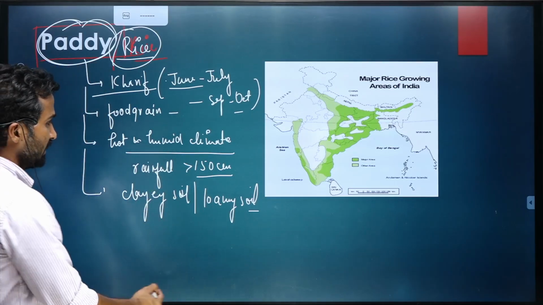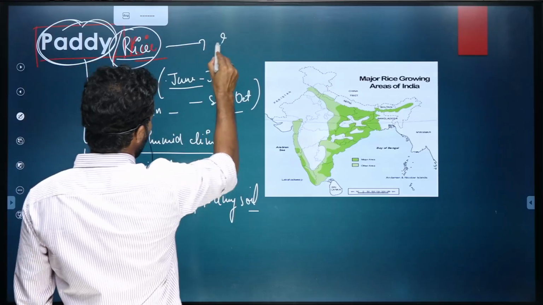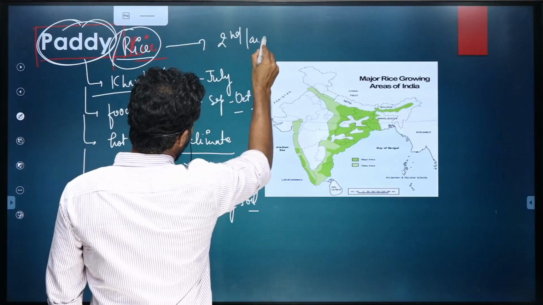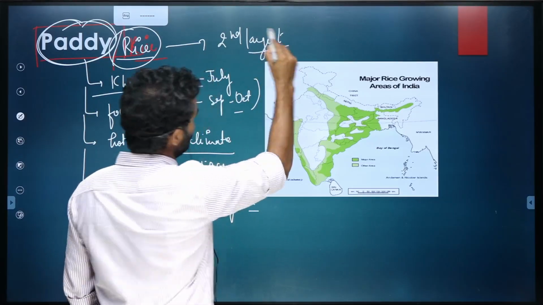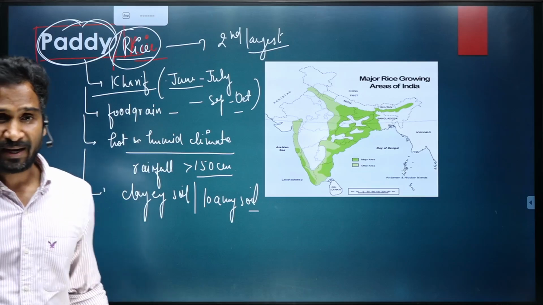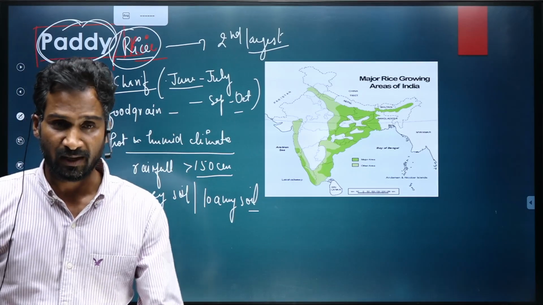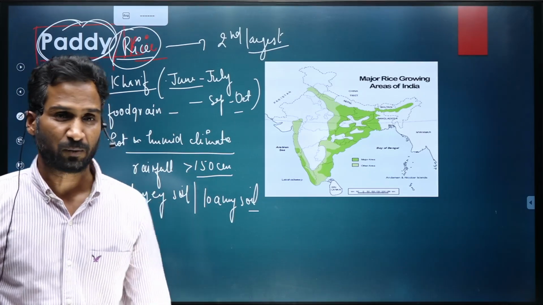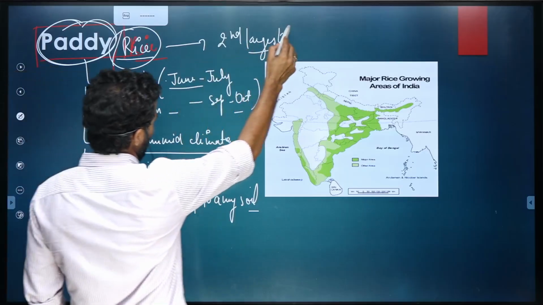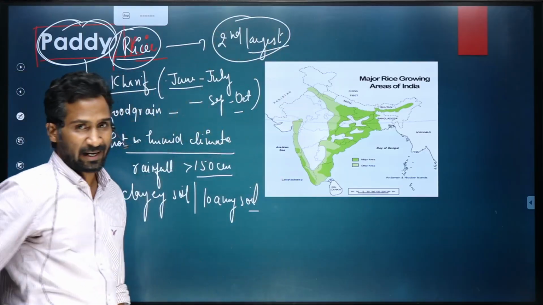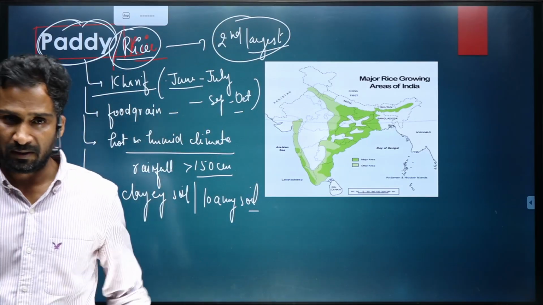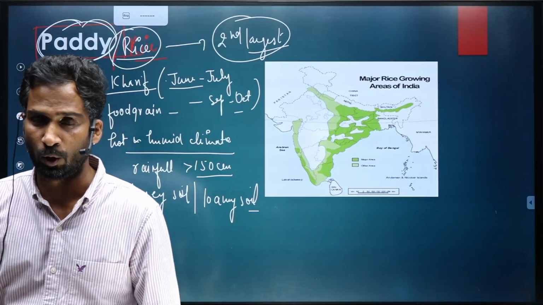India is the second largest producer of paddy in the world. Nearly 22-25% of the global production of paddy happens in India. The first largest producer across the globe is China.